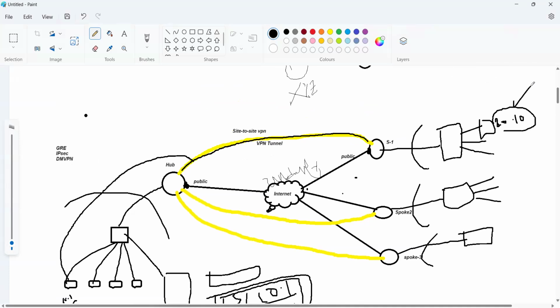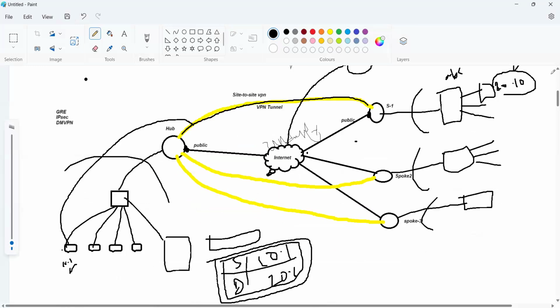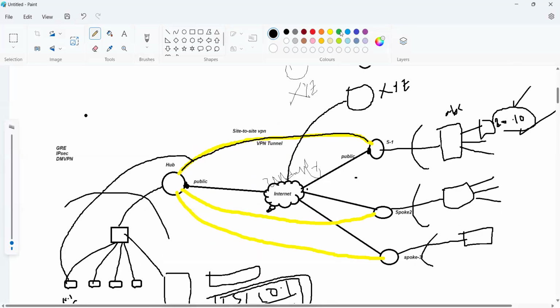If some other customer is connected here, so this is the XYZ customer, and this is our ABC customer. So for him, this is a different customer type. The data we originated for our destination cannot be delivered to this location. No, it won't deliver, because we are creating the tunnel from this location to this location. So data integrity is also provided. VPN provides secure encapsulation and data integrity, the entire thing.